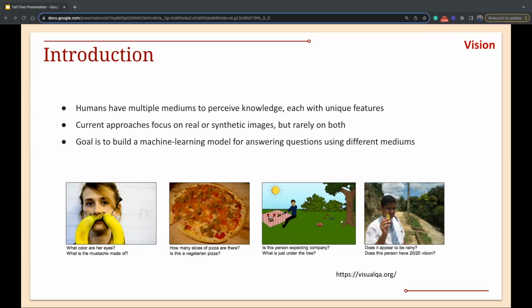The problem that we're trying to address is to add a new dimension to classical question answering systems. We aim to build a robust question answering system that answers based on other parameters. Specifically, we consider visual question answering, where the system is expected to answer questions about an image. Here are a few examples of such types of questions that we got from one of our datasets.